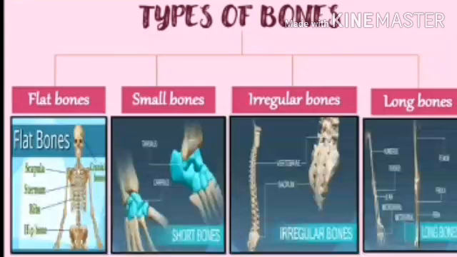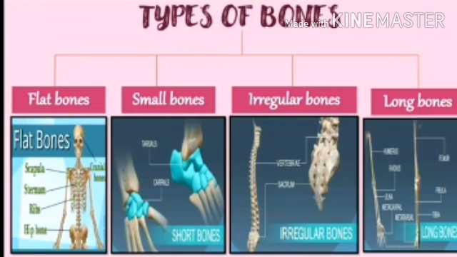Now let's see about the types of bones. Bones of our body are classified into 4 types. The first type is flat bones. They look like a flat surface. They occur in the ribs, the sternum, and the hip bones. The second type is small bones. Generally we observe small bones in our fingers. The third type is irregular bones.